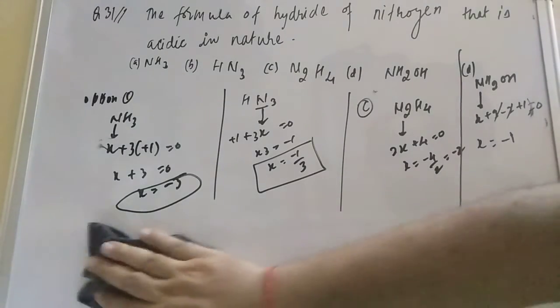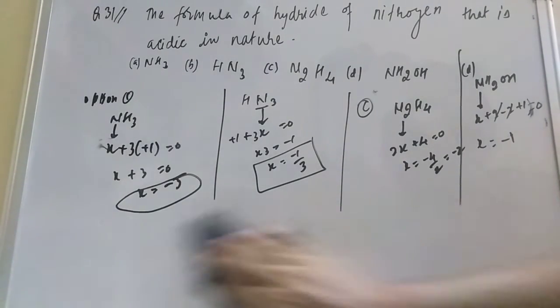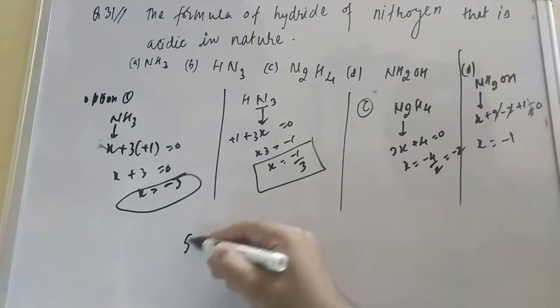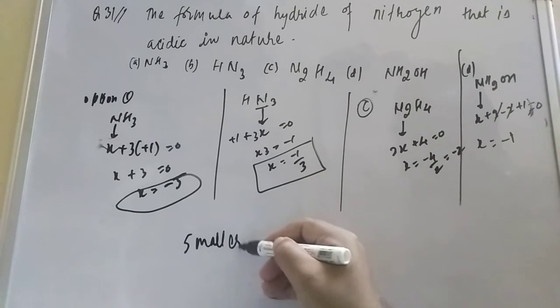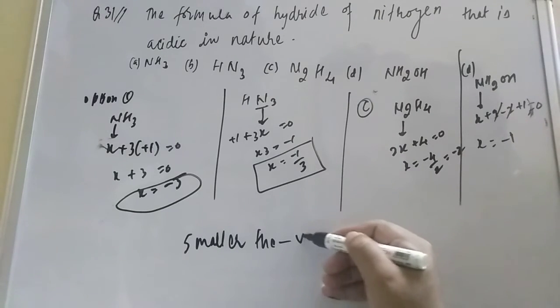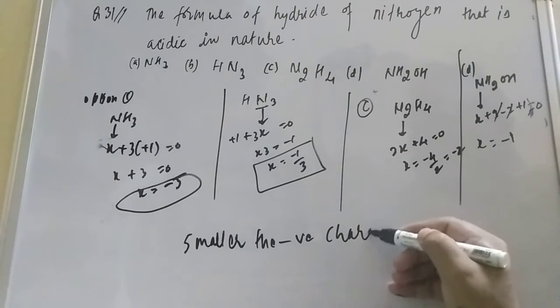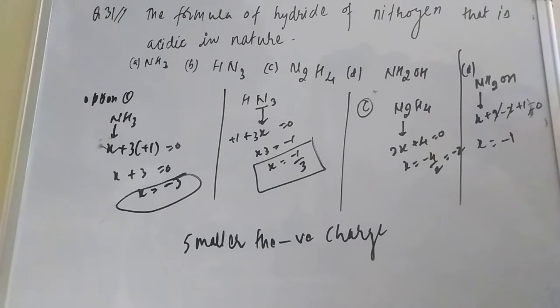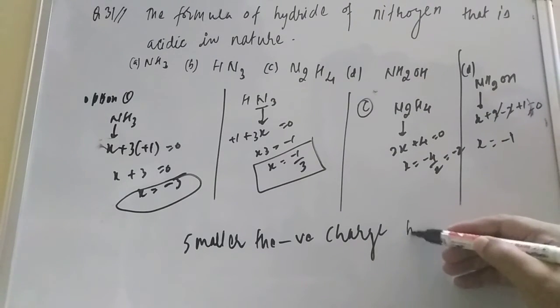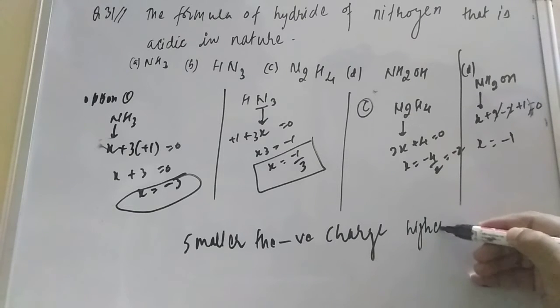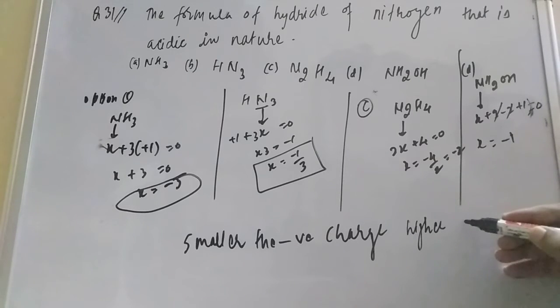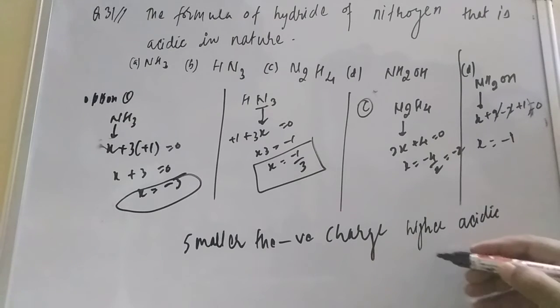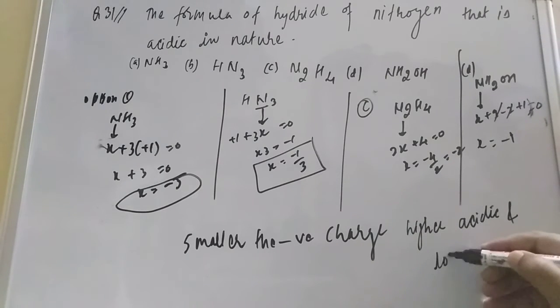The smaller the negative charge on nitrogen, the higher the acidic strength and the lower the basic.